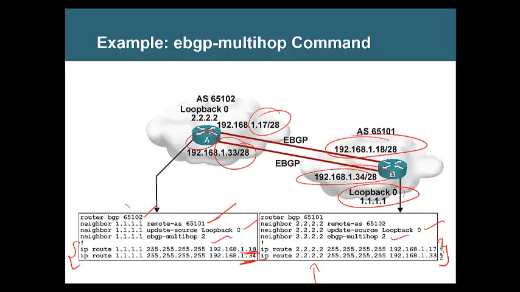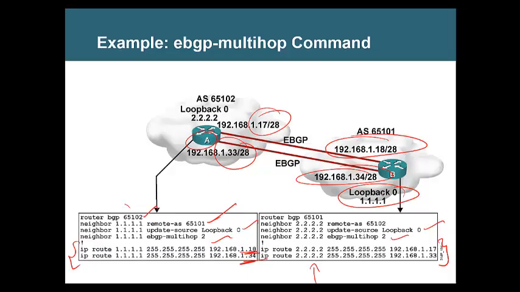So forming a neighbor between two routers that are not in the same autonomous system needs this additional command, EBGP multihop. As usual, you should say the update source loopback 0 command. Additionally, you need to say this one to break the rule which says neighbors need to be directly connected.